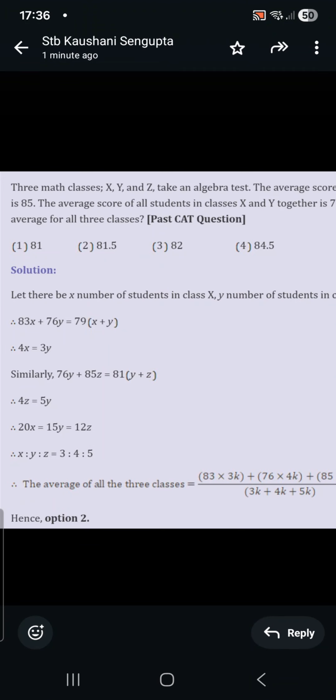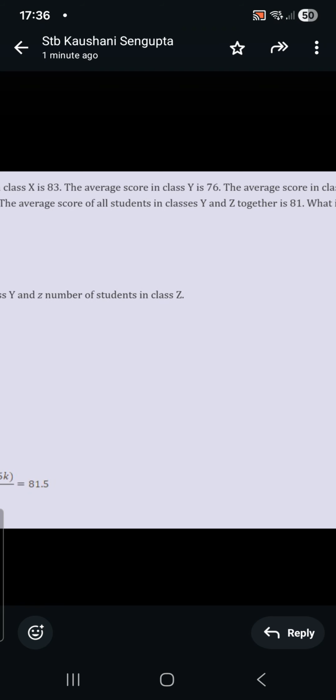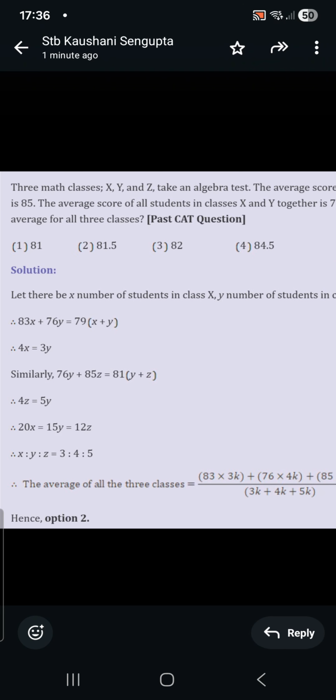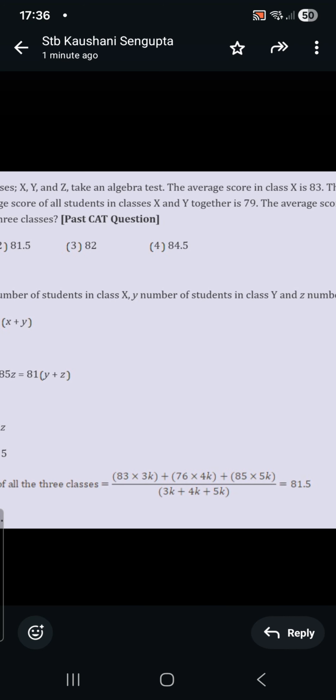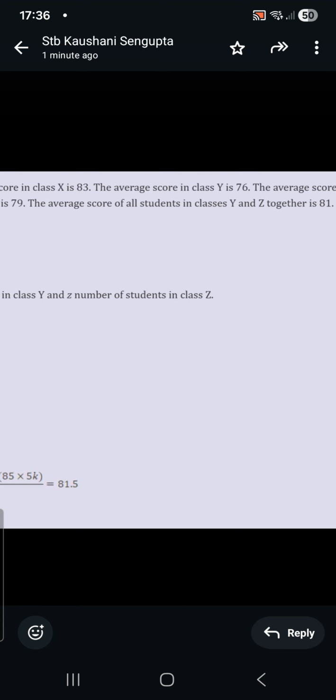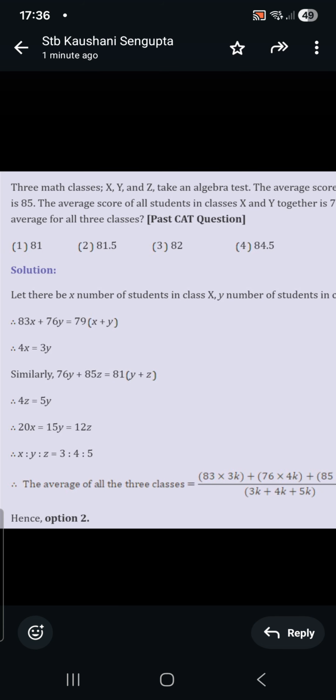Three math classes X, Y, and Z take an algebra test. The average score in class X is 83. The average score in class Y is 76. The average score in class Z is 85. The average score of all students in classes X and Y together is 79. The average score of all students in classes Y and Z together is 81. What is the average score of all three classes?